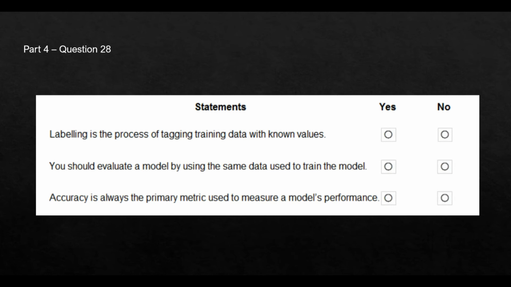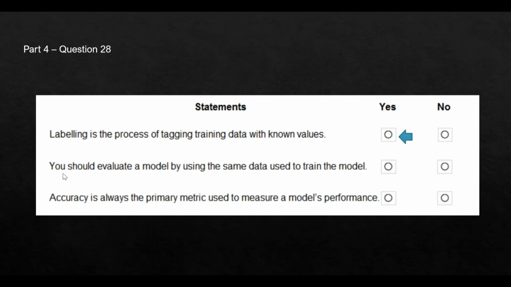In this question, you have to mark each statement as yes or no. In the exam, you get exactly the same format. So in this question, there are 3 statements and we have to mark yes or no. The first statement says labeling is a process of tagging training data with known values. Yes, this is what we do as a part of training.